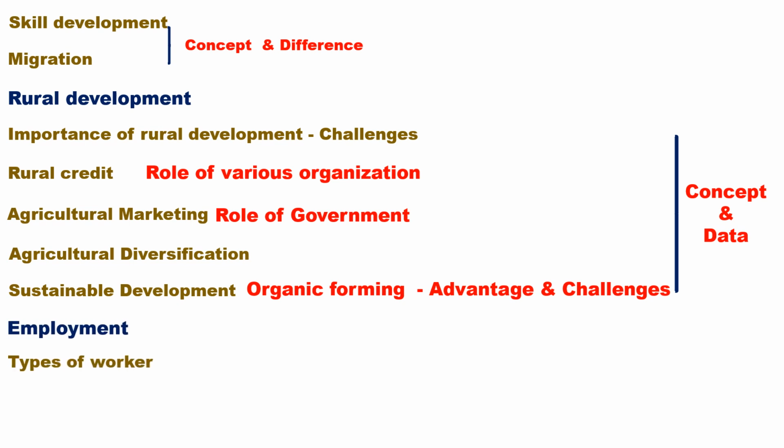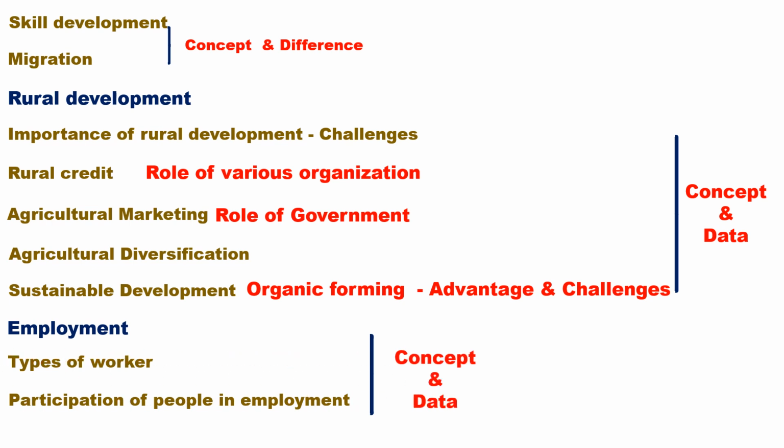Employment: types of workers, hired workers, self-employed workers, regular workers, participation of people in employment. The participation ratio is equal to total workforce divided by total population into 100. This may be asked by concept and the data and the latest trend. So be clear while studying this, the latest trend should be applicable.